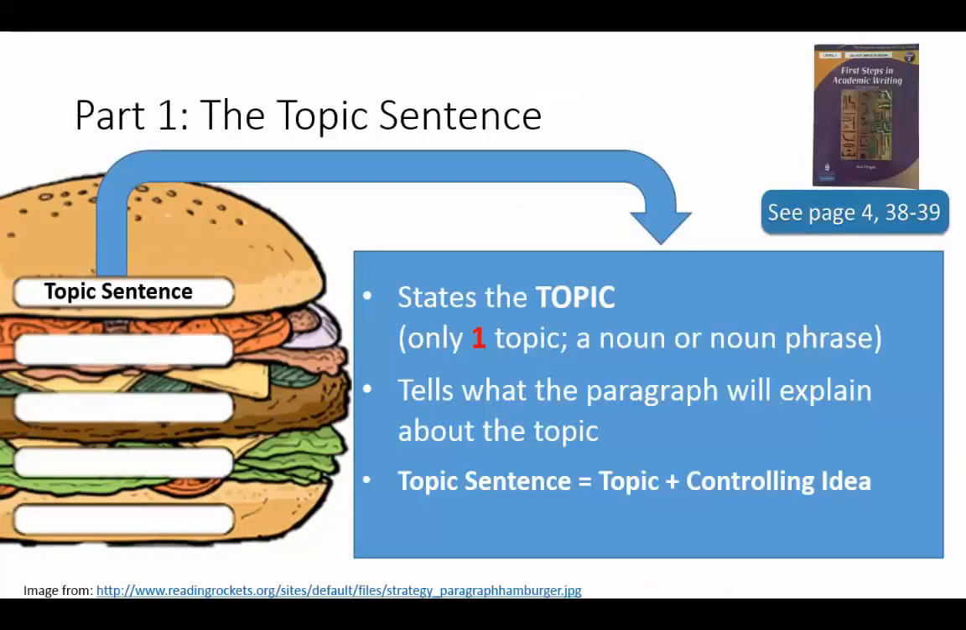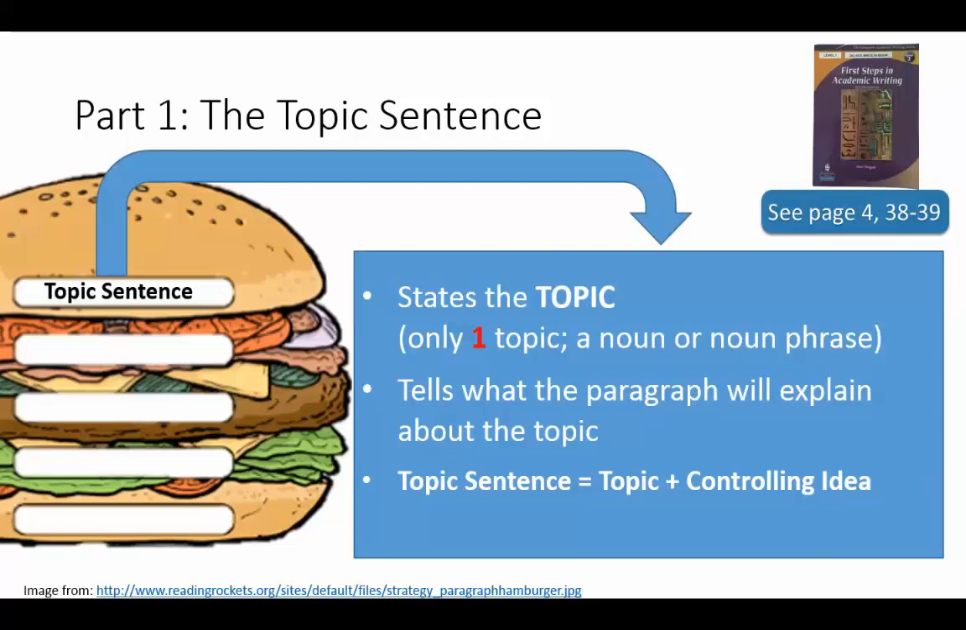Okay, we're going to look at these in a little more detail as we go through these different slides. The first part is the topic sentence. The topic sentence will state only one topic, and it's usually a noun or a noun phrase. This topic sentence will tell us the subject of the paragraph. Many times, the topic sentence will have a topic and a controlling idea. In other words, it will explain the main idea of the entire paragraph. In a basic, very well-structured paragraph, this will be at the very first part of the paragraph.